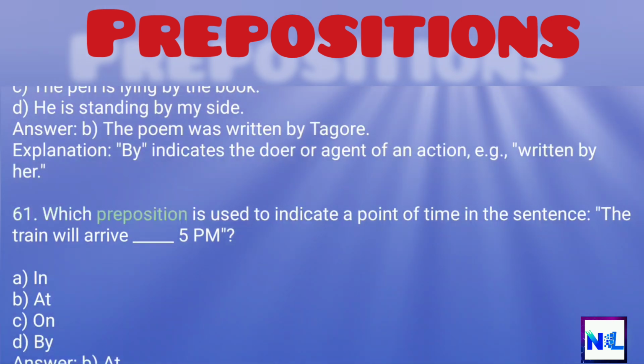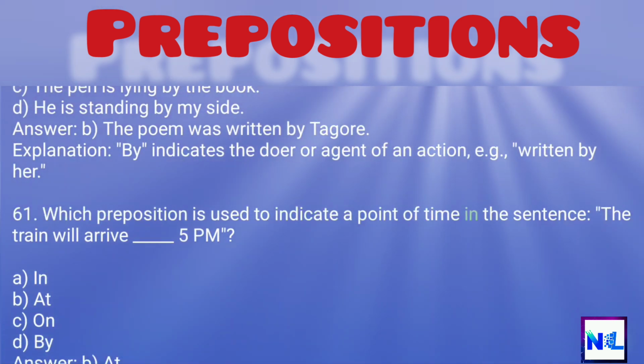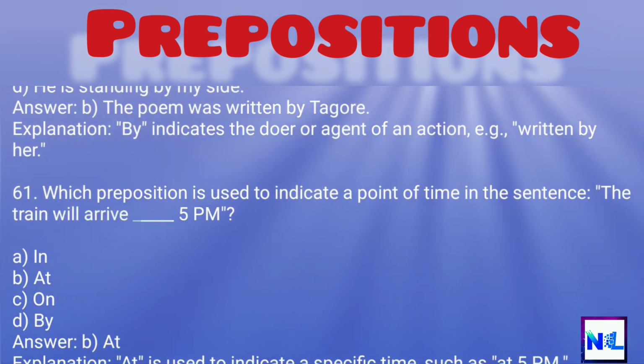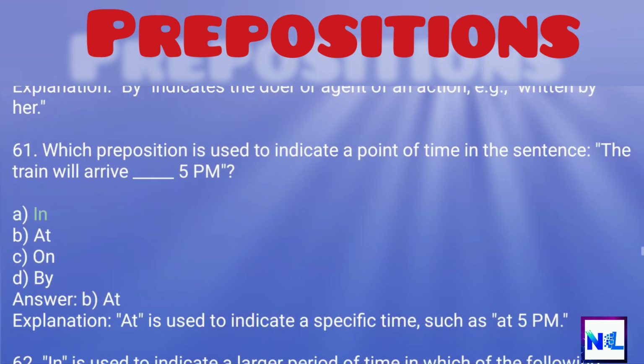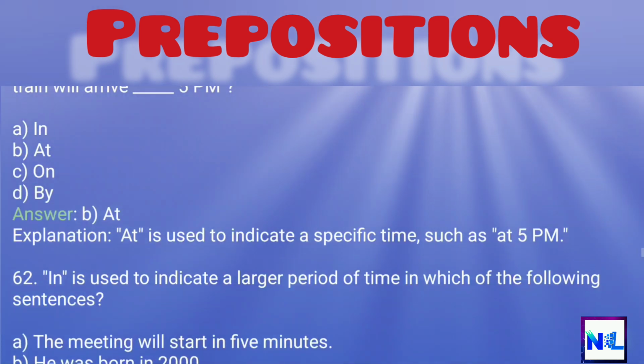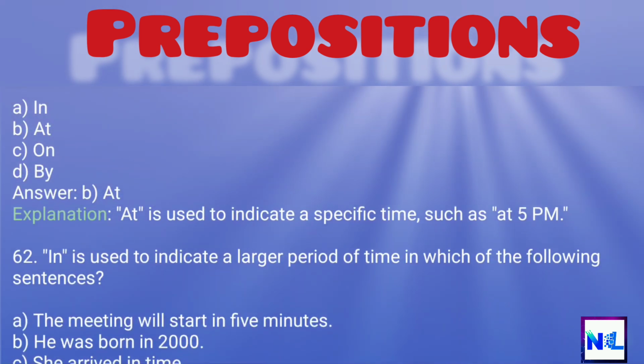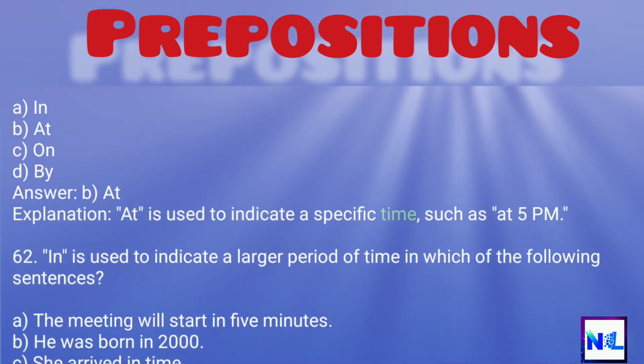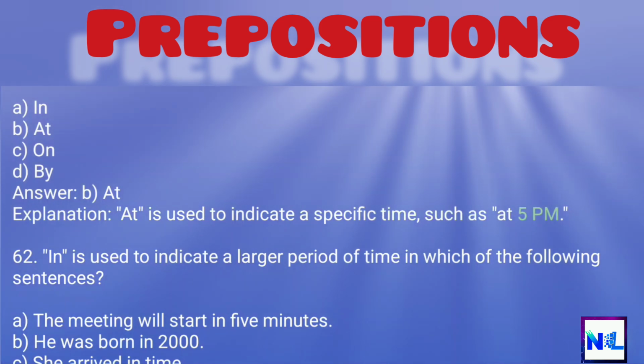61. Which preposition is used to indicate a point of time in the sentence? The train will arrive 5 p.m. A. In. B. At. C. On. D. By. Answer: B. At. Explanation: At is used to indicate a specific time, such as at 5 p.m.